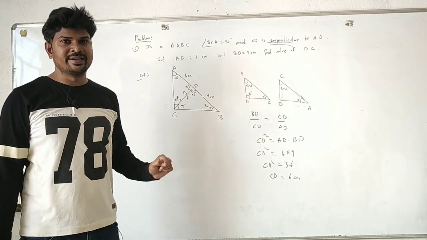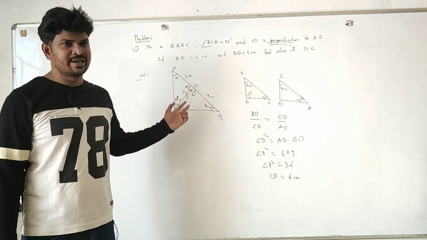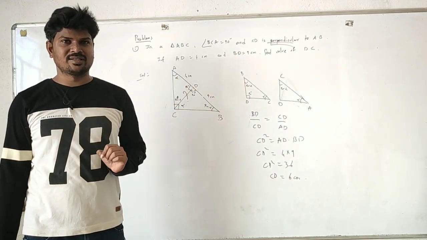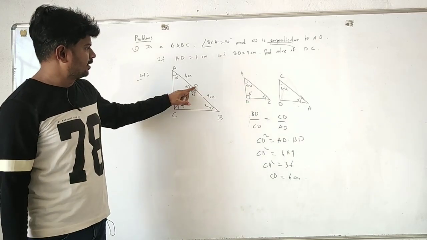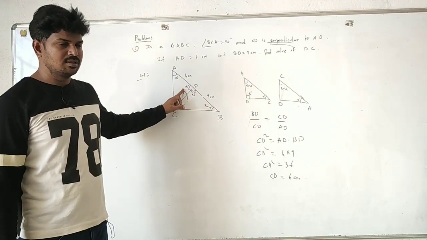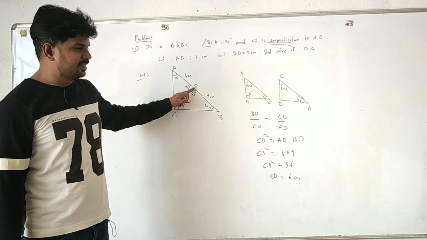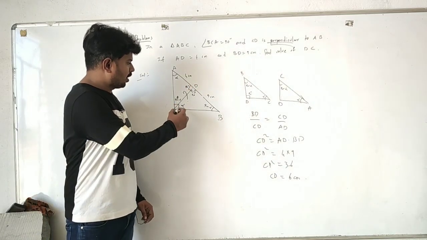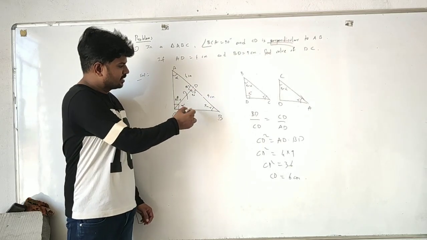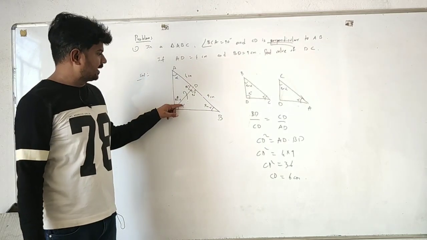That is a clue you get here. As something is common to both triangles, it is nothing but the similarity concept. How to apply it is the question. We know that this D vertex is common to this and this, and this is a perpendicular here. So let me call the angle that CD makes with CB alpha. And the total angle is 90 degrees.